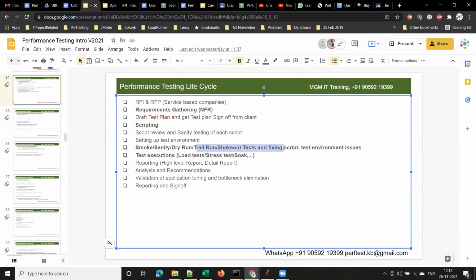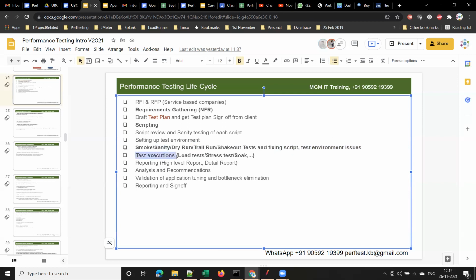Everyone might have seen this, those who are in Hyderabad, right? Like when L&T started, before starting this metro service, they did trial run for a couple of months, yes or no? They will do track test, they will do trial run, isn't it? How many of you observed that? Before releasing it for public, they did trial run for a couple of months. Kind of trial run, right? To fix any issues in the environment, or in this case, to fix any script issues or environment issues, we will do this trial run.